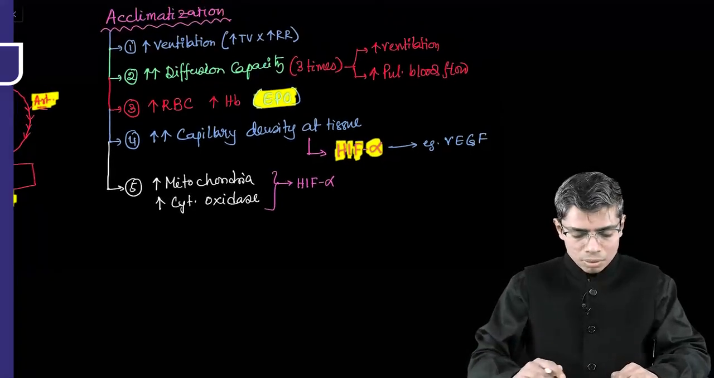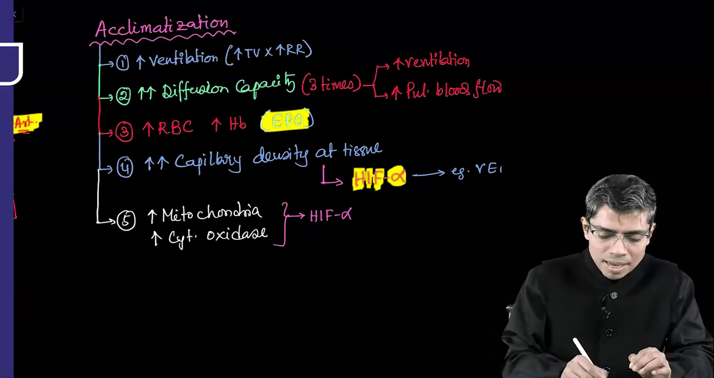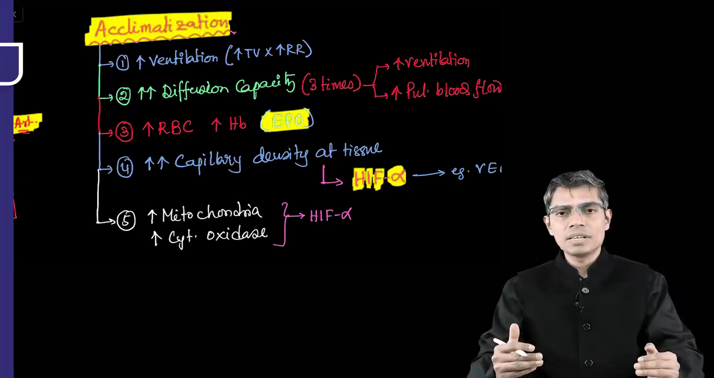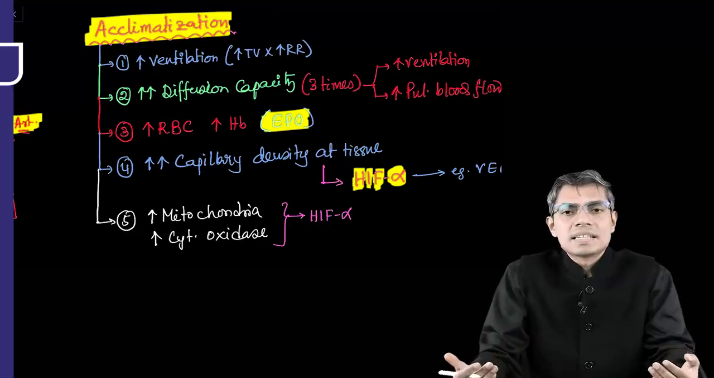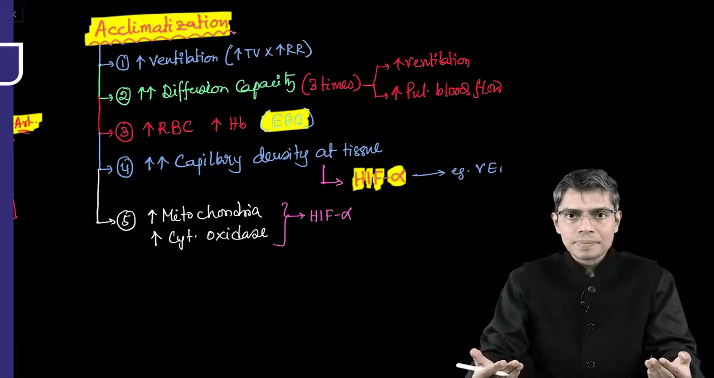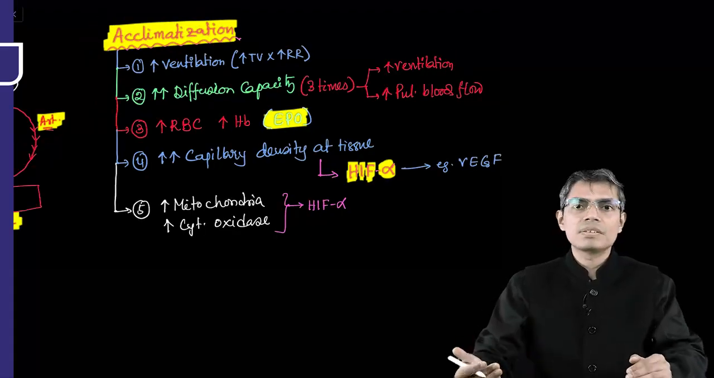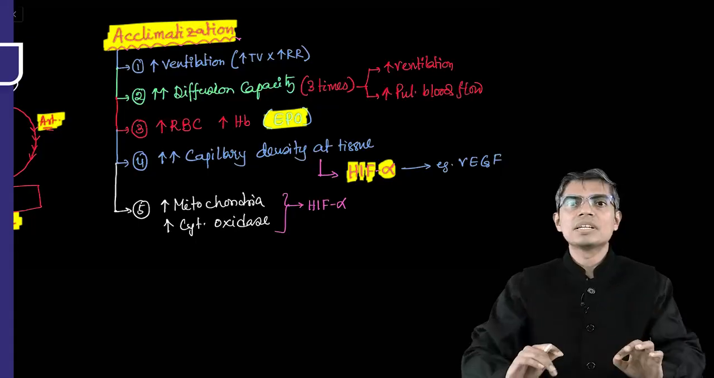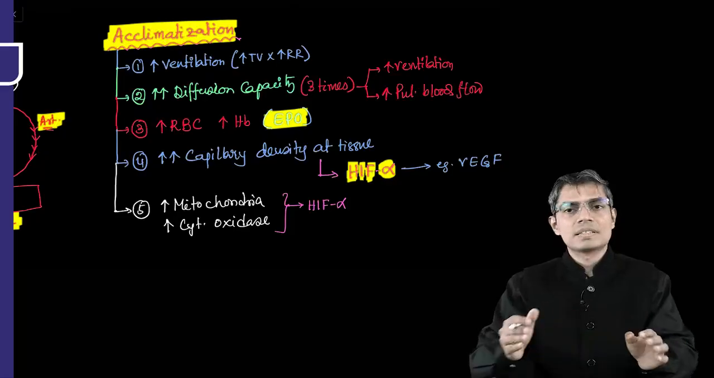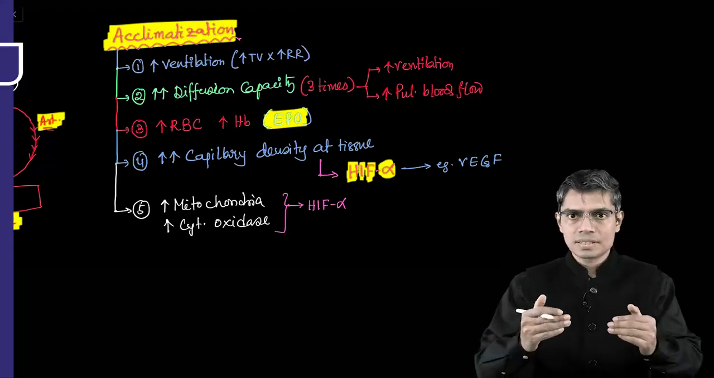So this way, all these 5 changes that I have written here are part of our acclimatization or short-term adjustment at the level of the body whenever a person is ascending to a high altitude. So this is a physiological phenomenon. Whenever you are ascending to a high altitude, acclimatization is a physiological phenomenon which is going to happen in your body. But sometimes there will be disturbance in this acclimatization process, and the disease process will start in. We will discuss that thing.